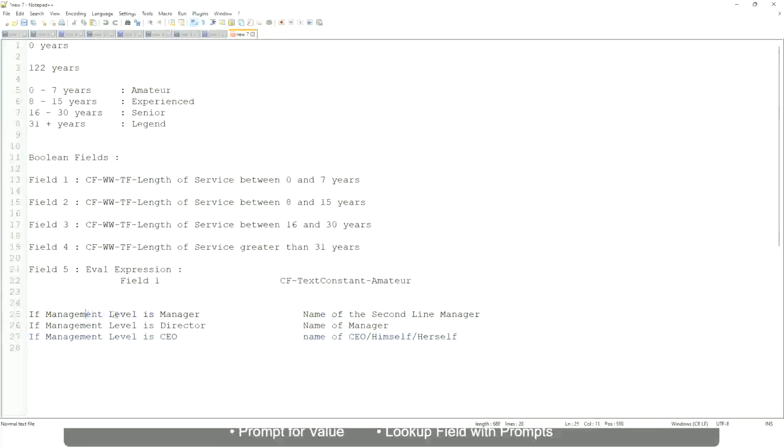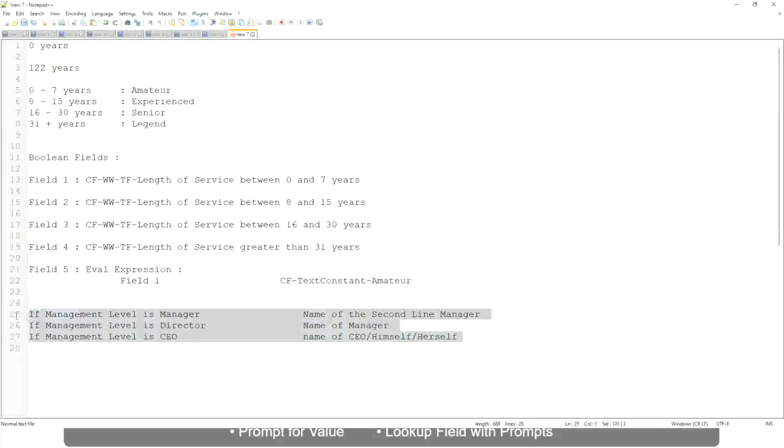So if the management level is a manager, we have to return the second line manager's name so that it is a clickable link. If the management level is director, you have to return the name of the manager, because the director may not have a second level manager, right? He may be reporting directly to the CEO, and if it is a CEO, return the name of the CEO, which is himself or self.